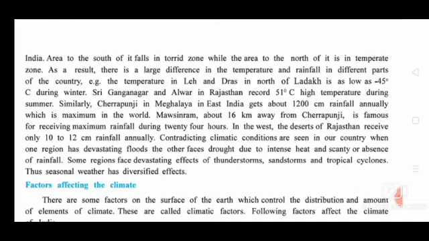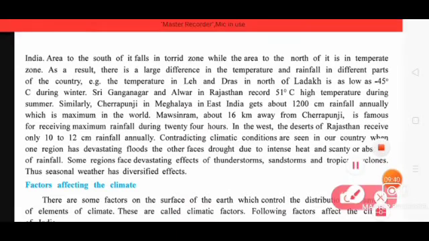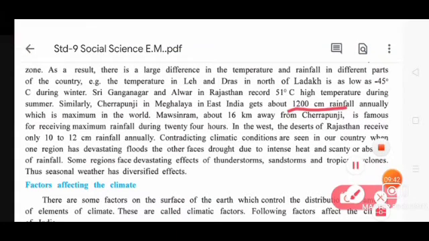Similarly, Cherrapunji in Meghalaya in East India gets about 1200 centimeter rainfall annually. Annually means yearly, getting 1200 centimeter rainfall, in Cherrapunji, Meghalaya.